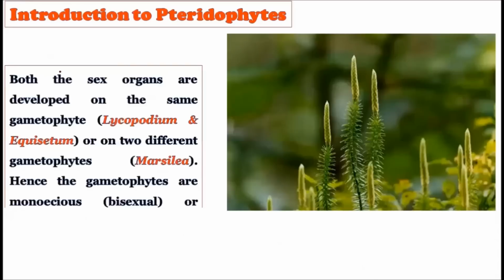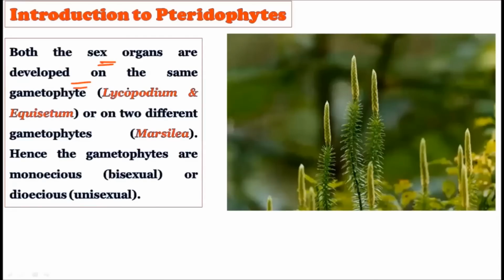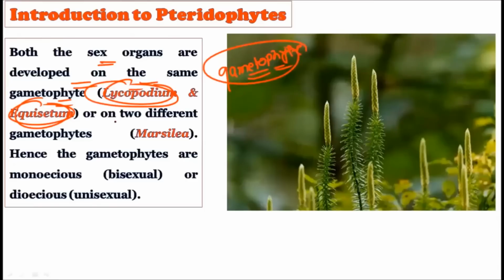Okay, now consider both the sex organs are developed on the same gametophyte. For example, Lycopodium and Equisetum. In both these species, a single gametophyte will produce both kinds of sex organs on the same prothallus. Or on different gametophytes, for example in Marsilea. So you can say that Equisetum and Lycopodium are examples of a monoecious condition, while Marsilea is the example of the dioecious condition.